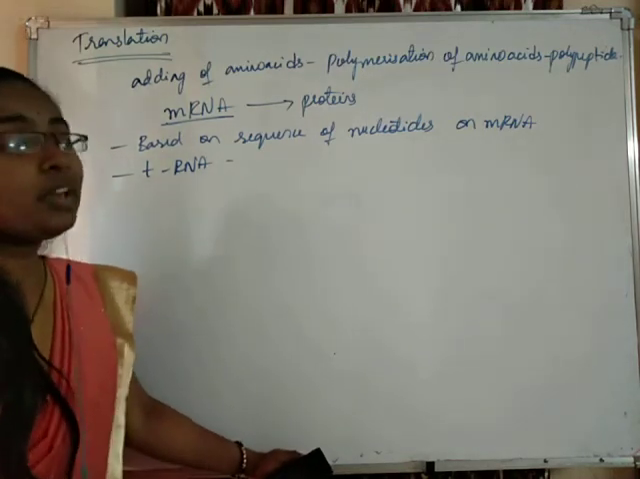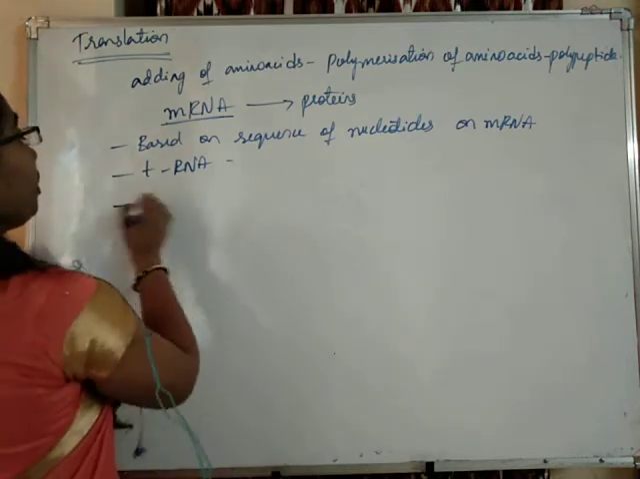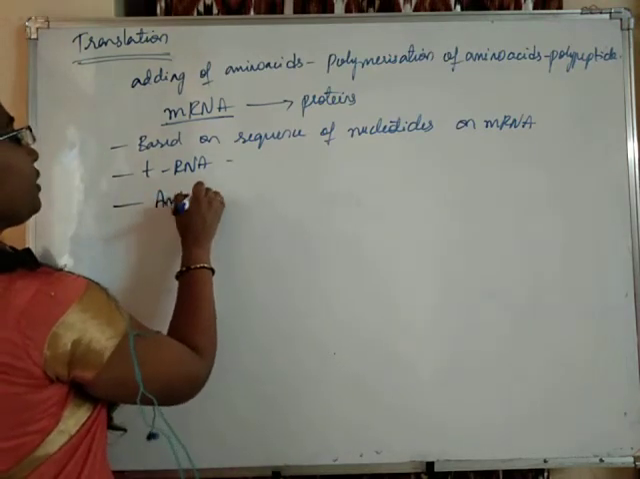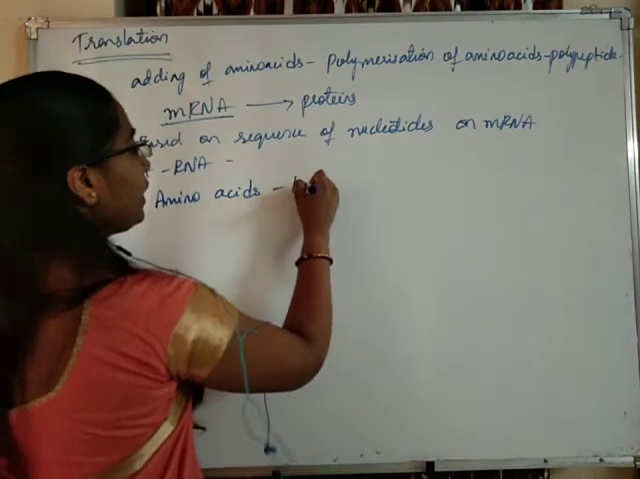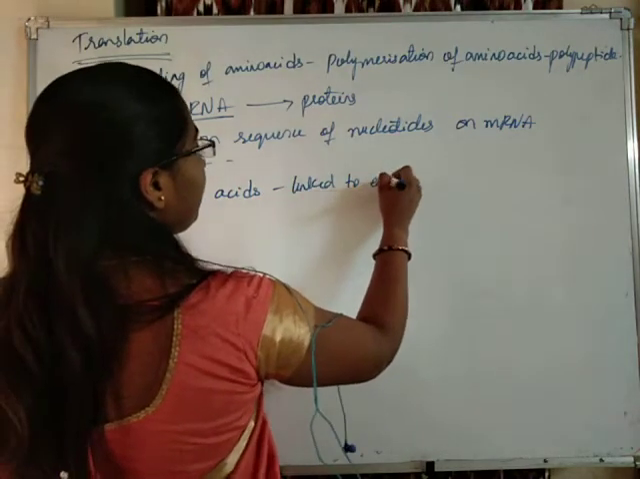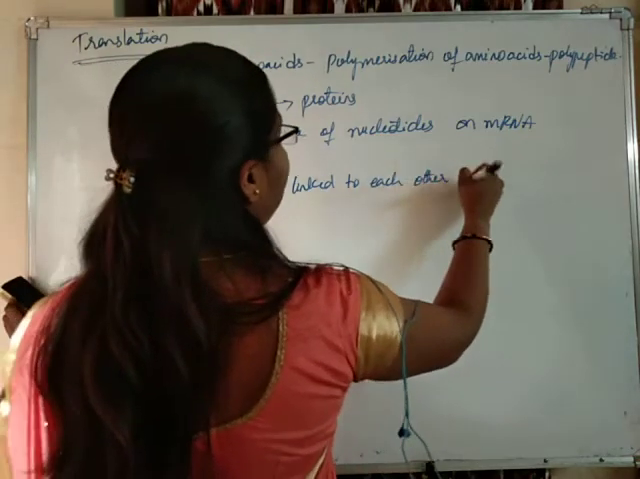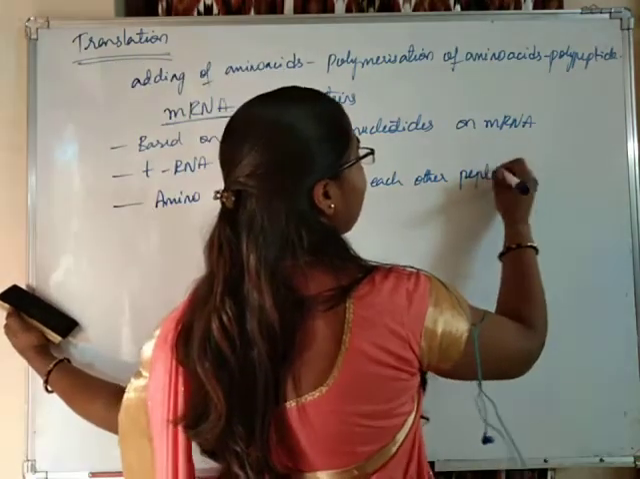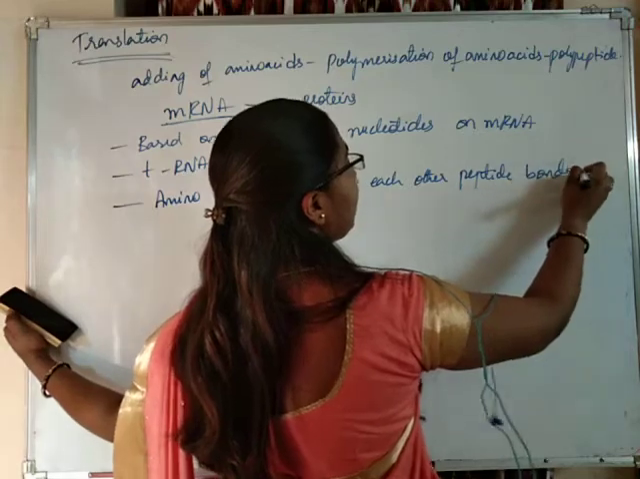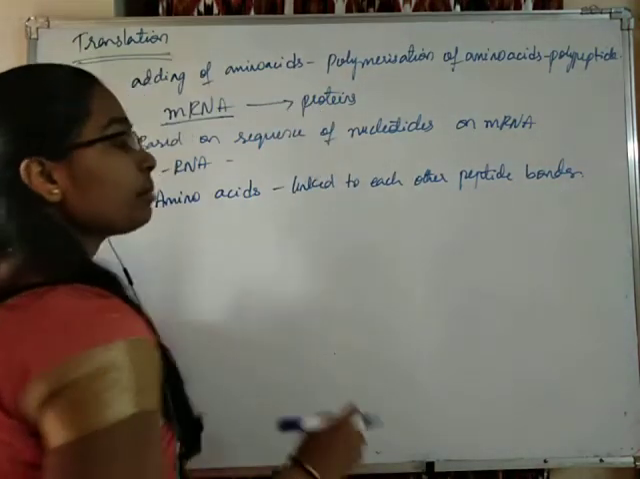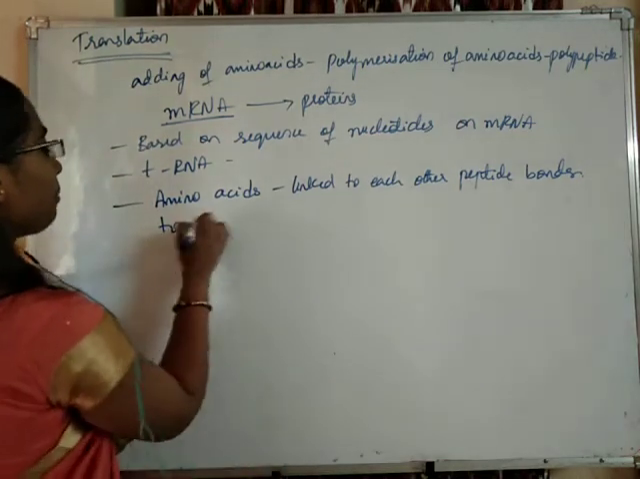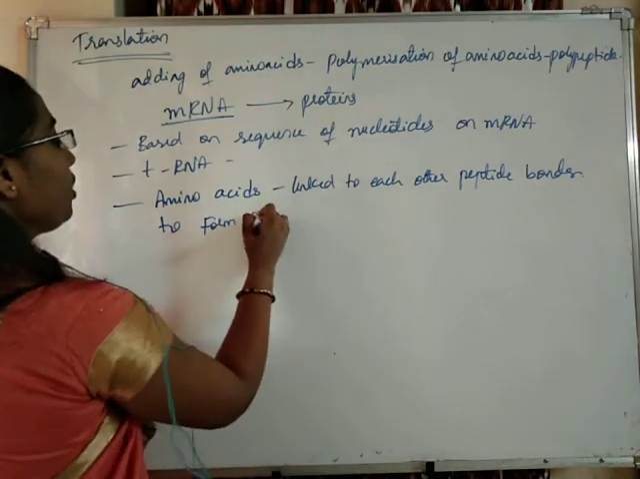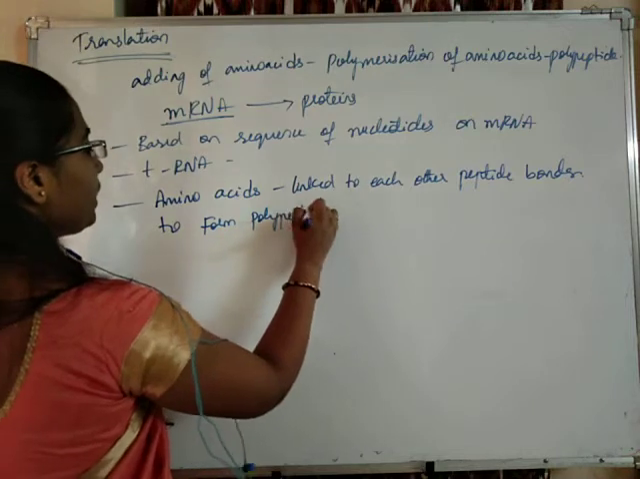Here students, the amino acids are linked to each other by peptide bonds. Peptide bonds connect the amino acids to each other to form polypeptide chains.